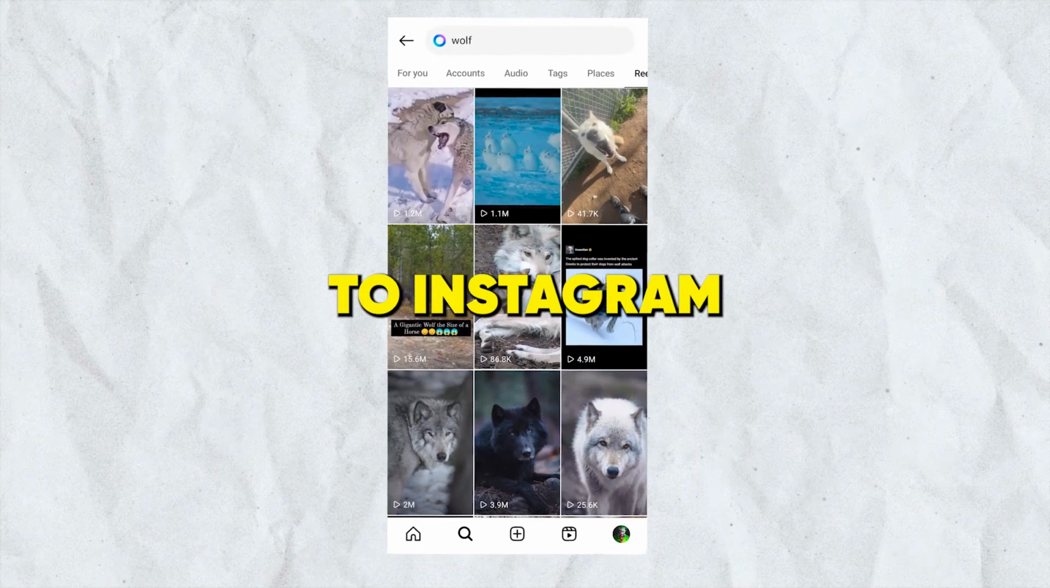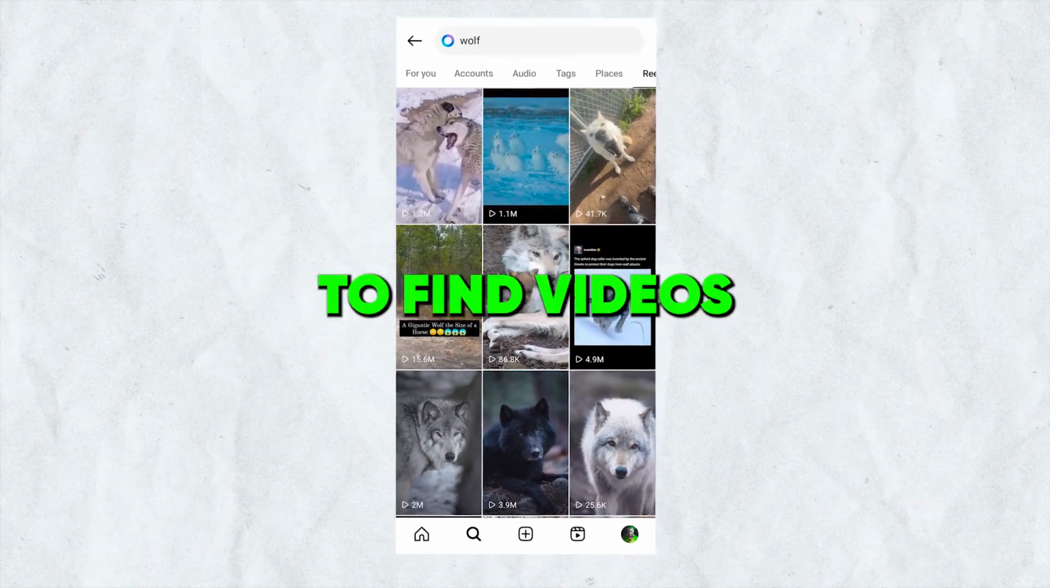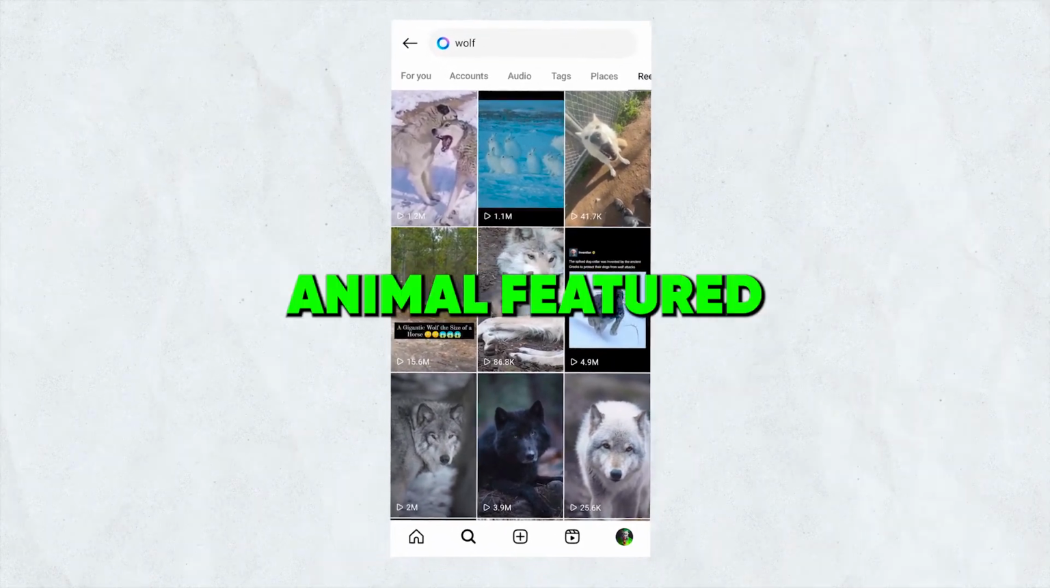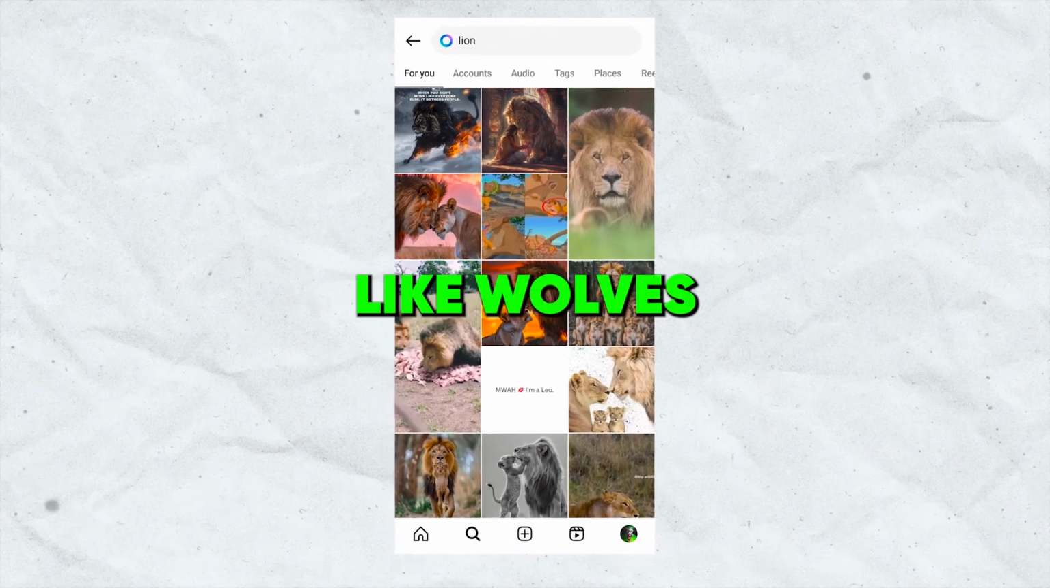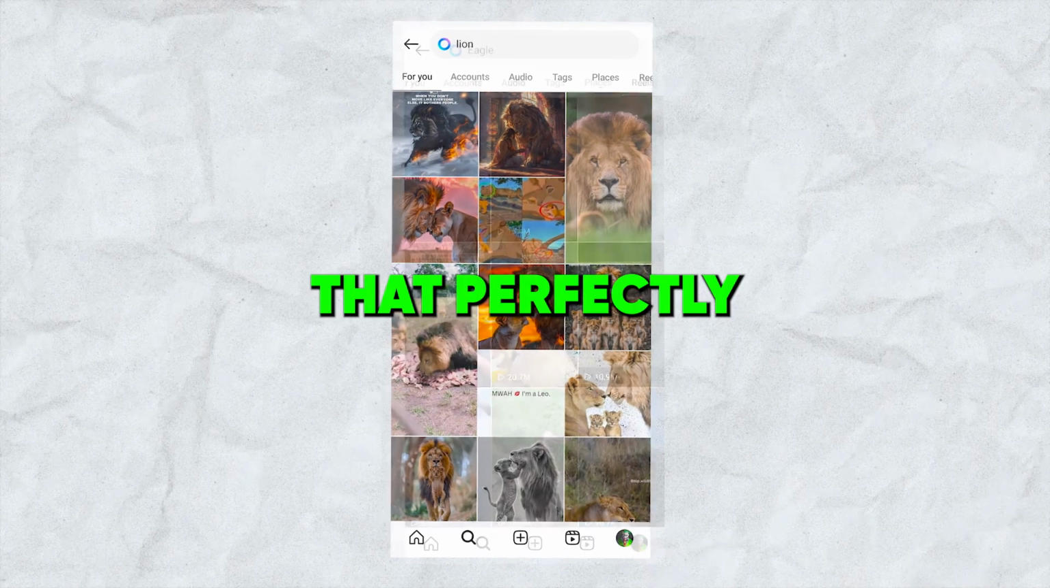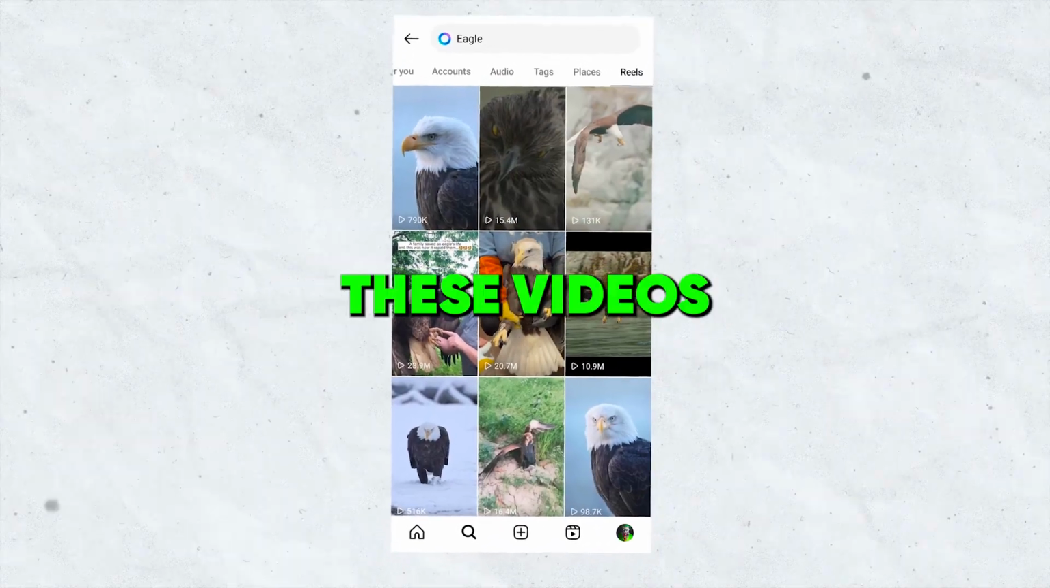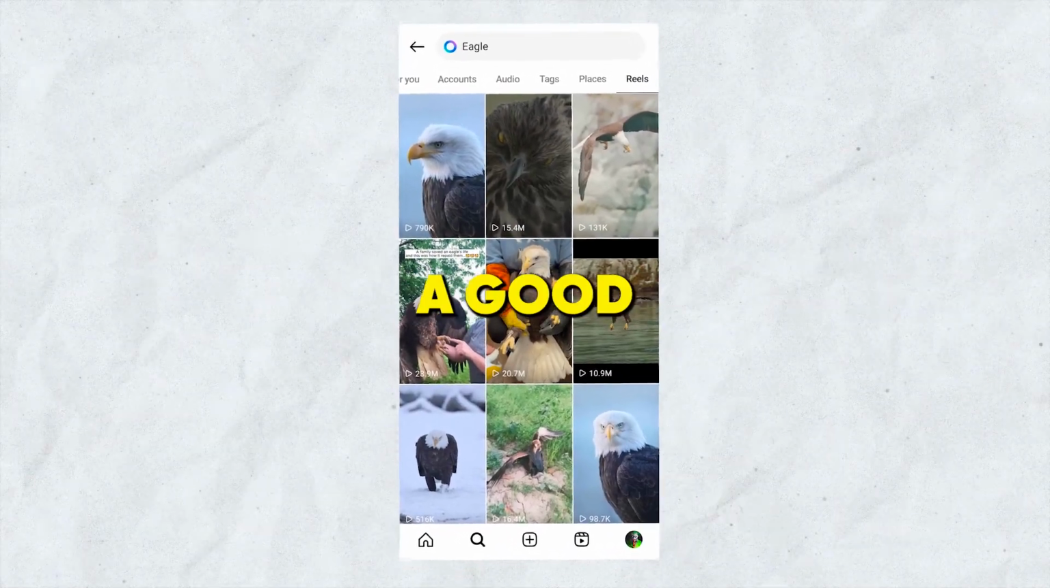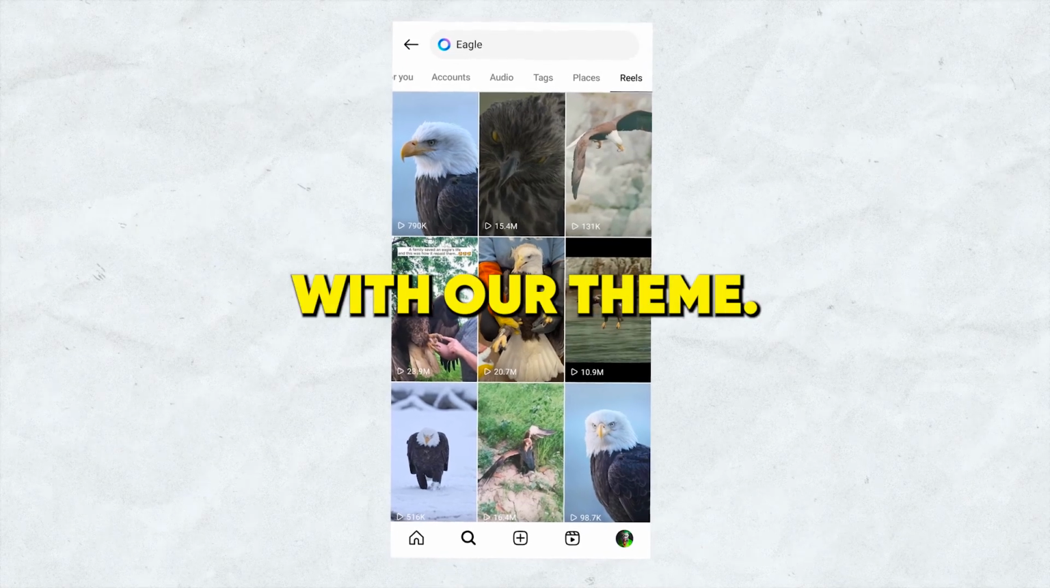Start by heading to Instagram and using the search feature to find videos of the specific animal featured in your project, like wolves or lions. This search will reveal numerous high-quality videos that perfectly match our theme. These videos from Instagram's community offer a good quality of visuals that align with our theme.